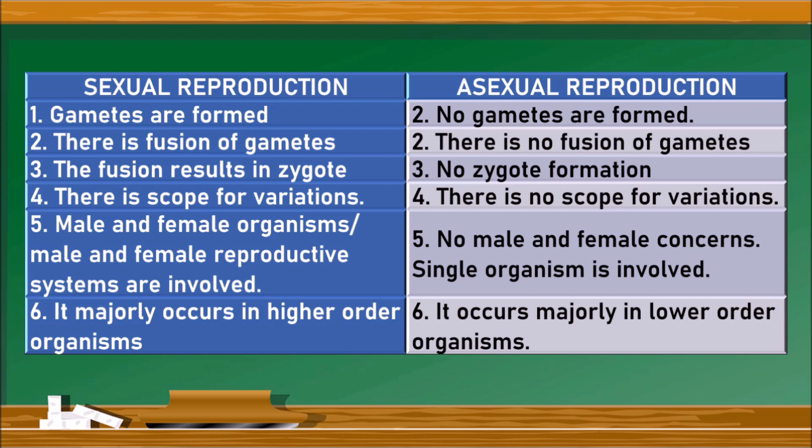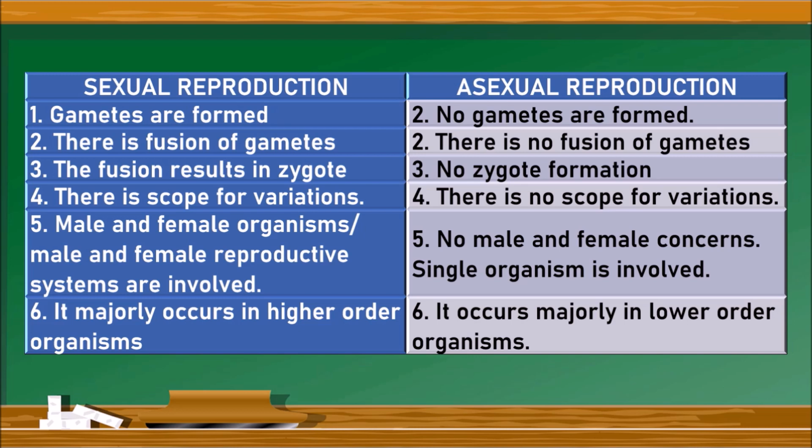Then, the fusion results in a zygote in sexual reproduction, but as there are no gametes and no fusion of gametes in asexual reproduction, there is no question of zygote formation. In sexual reproduction, there is scope for variation, but in asexual reproduction, there is no scope for variation because the genetic material will not be exchanged.